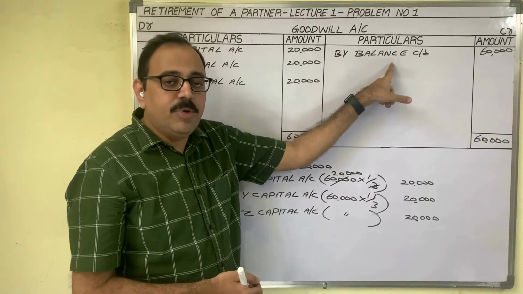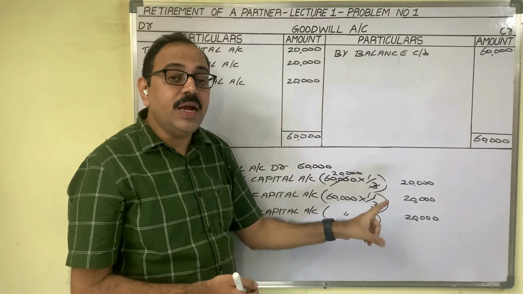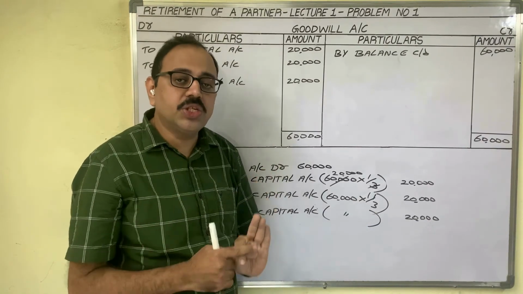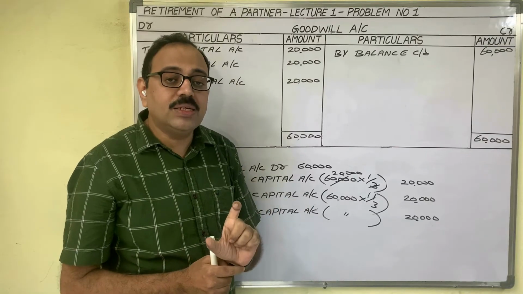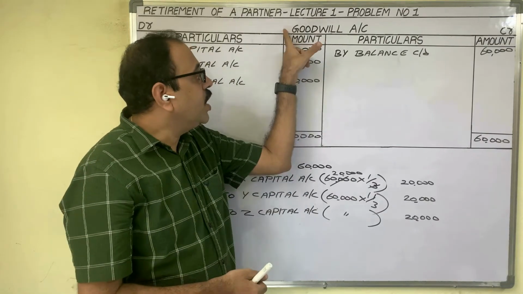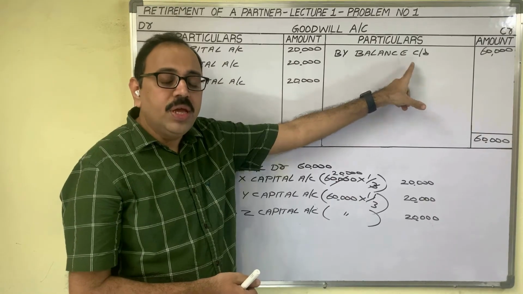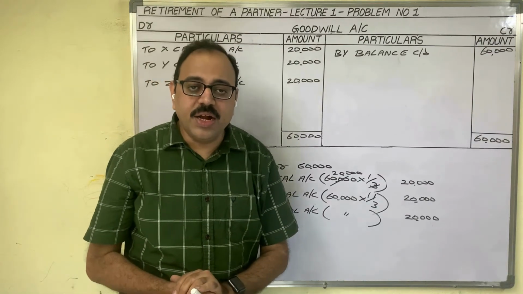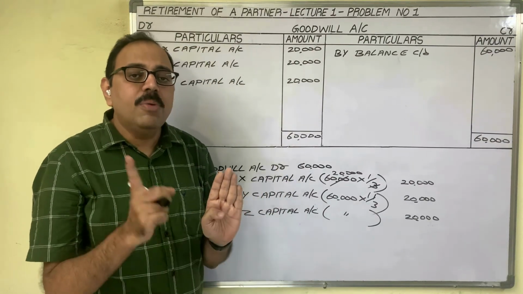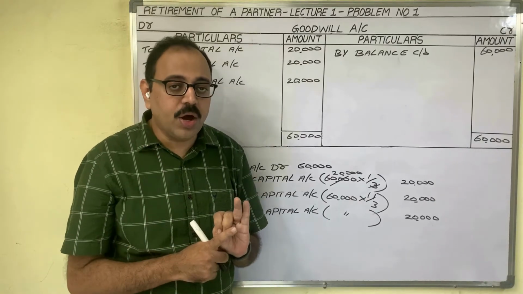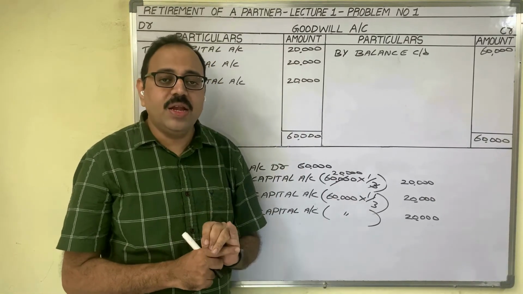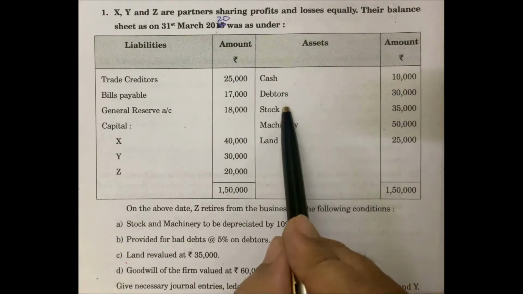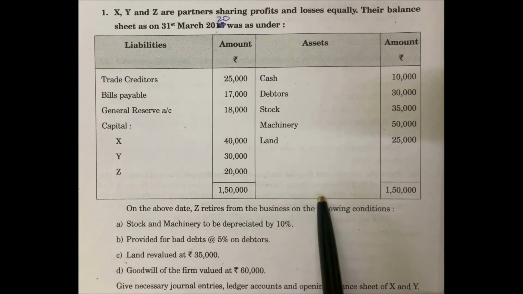As this account is showing a debit balance, in the new balance sheet on the asset side again the goodwill amount 60,000 we should show. So remember, in case of admission and in case of retirement, if goodwill is to be adjusted under the revaluation method, in goodwill account a debit balance comes. That amount in the new balance sheet we have to show on the asset side. With this, the ledger is completed. In the ledger, we prepared revaluation account, partners capital accounts, Z loan account and goodwill account. Finally, we have to prepare the new balance sheet of X and Y, based on this old balance sheet and additional information.